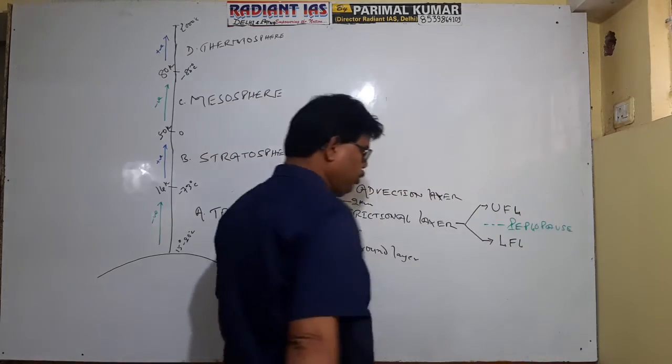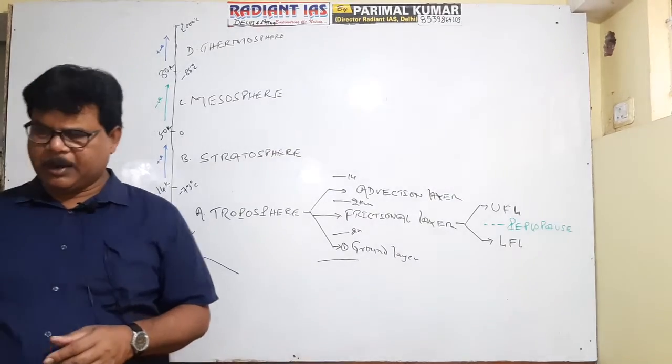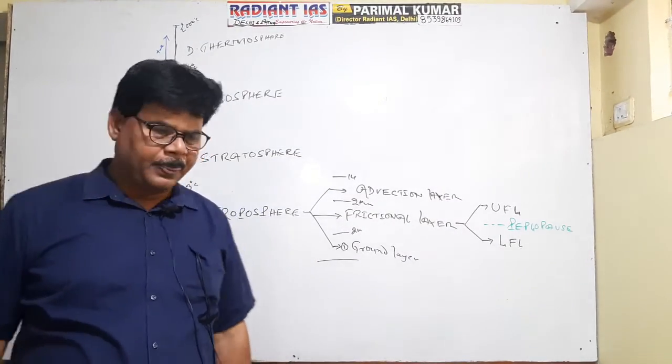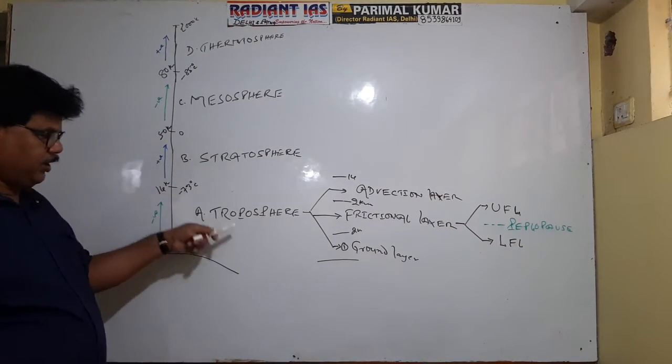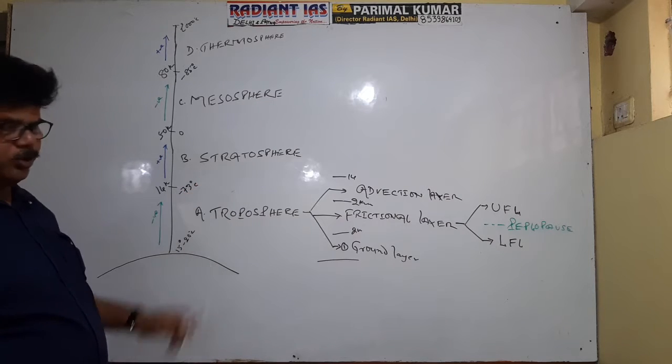Known as tropopause. Tropopause is the transition zone which separates the upper frictional layer and the lower frictional layer. Getting well now? Again, you see, this second zone, I will explain one by one in detail now. Second zone is the stratosphere.